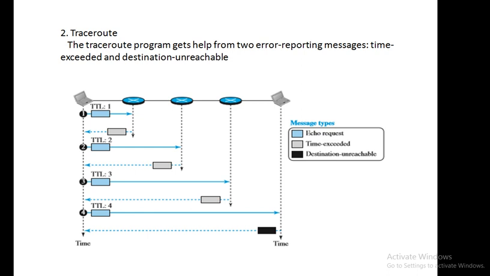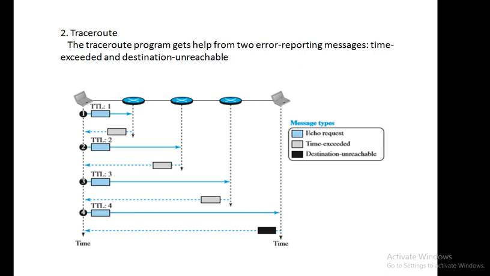Traceroute is an application layer program. Remember, it's an application layer program. That is the first point. Next, it will use UDP, that is user datagram protocol of the transport layer. What it does is, if there are n routers in the path, then the traceroute program sends n plus 1 messages. If there are n routers, one extra, n plus 1.